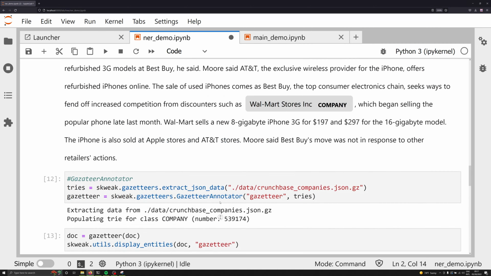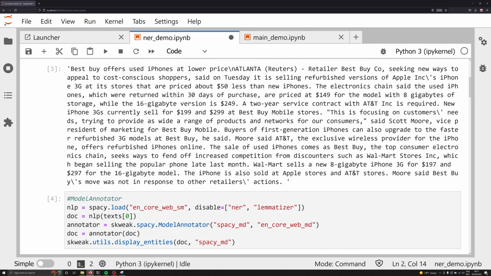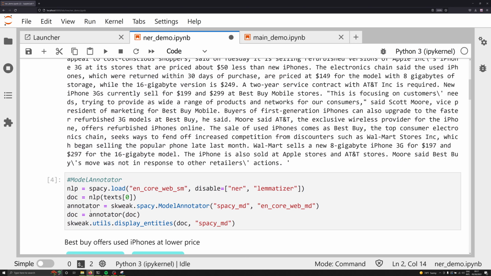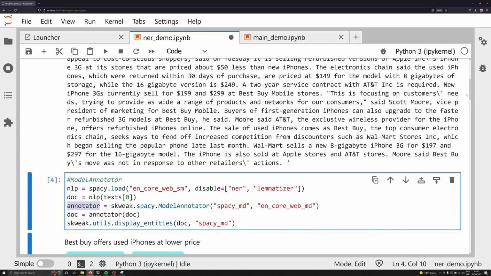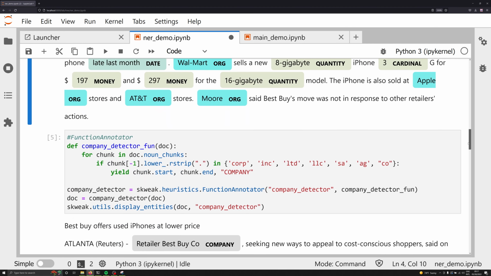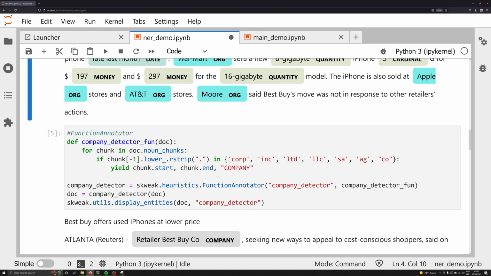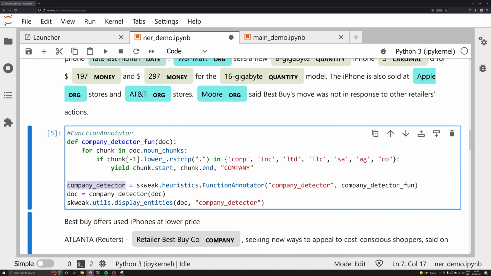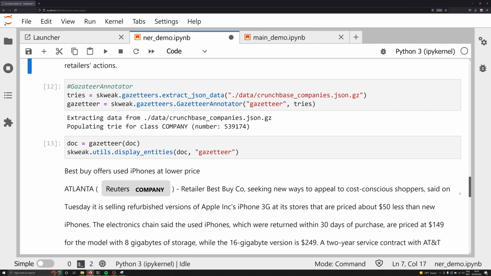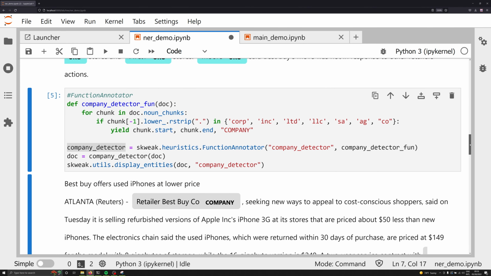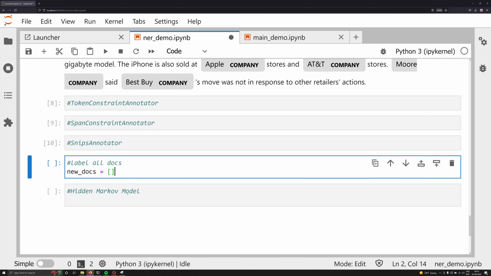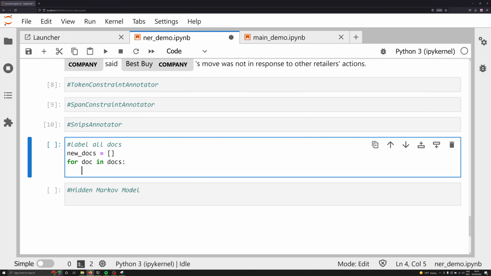So let's take a look at our names as a quick refresher for what we have for each of these different annotators. We weren't too creative with our model annotator, we just called it annotator. So that's going to be one of the things that we need to pass over. We also need to use company detector as a second annotator, and then finally our gazetteer as a third annotator. So we're going to iterate over each of these docs. So let's say for doc in docs, and now in this loop we're going to grab each document. Now what we want to do is create a new document that's going to be equal to each of these things applied to it. And we're going to do this from the inside out, or maybe from the outside in.